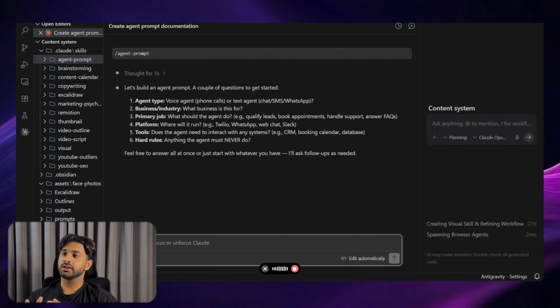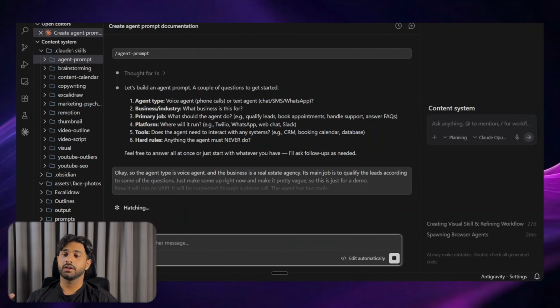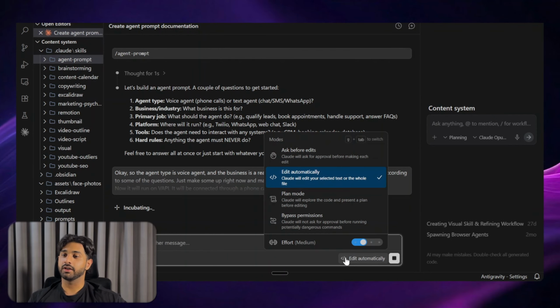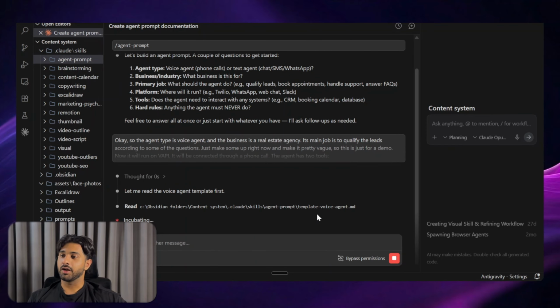So the agent has two tools. It will log everything inside a CRM, which is an n8n webhook connected to its tools. I will call it CRM tool. And the hard rule is it only asks one question at a time, and it's fairly simple. I'm just gonna keep it vague for now. I'm gonna see how it performs. And let's go ahead and bypass the permissions so it does not ask me for permission every time.